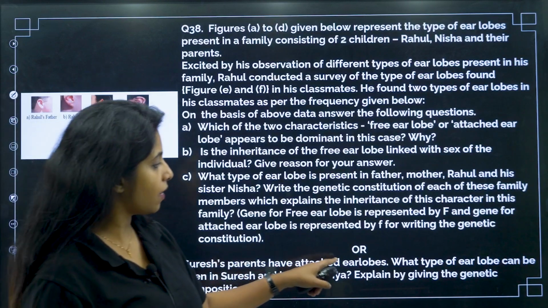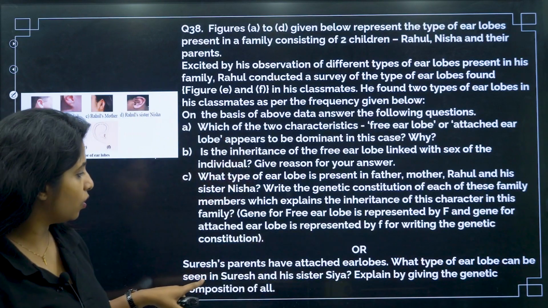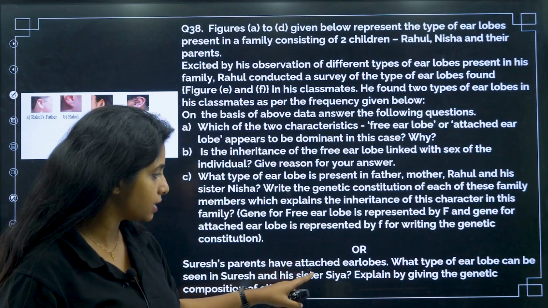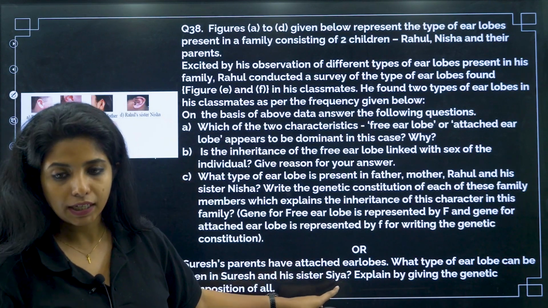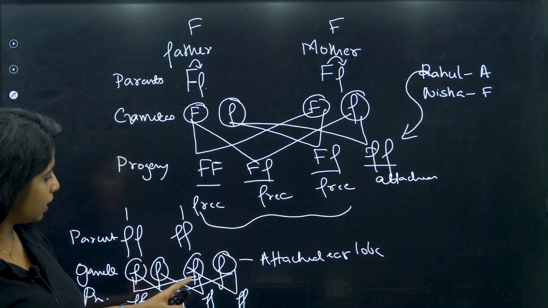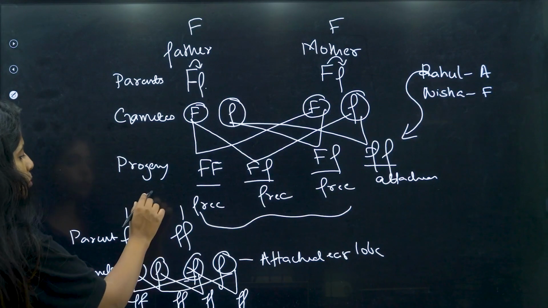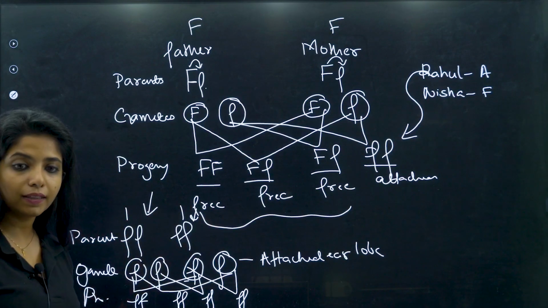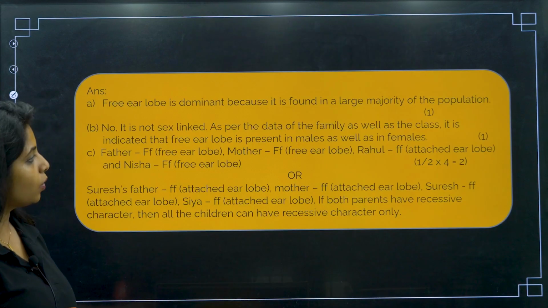So Suresh's parents have attached ear lobes. What type of ear lobe can be seen in Suresh and his sister Sia? Explain by giving the genetic composition of all. This is the genetic composition. Can you explain like this? Yes, we can. Okay, and how do you frame the answer?